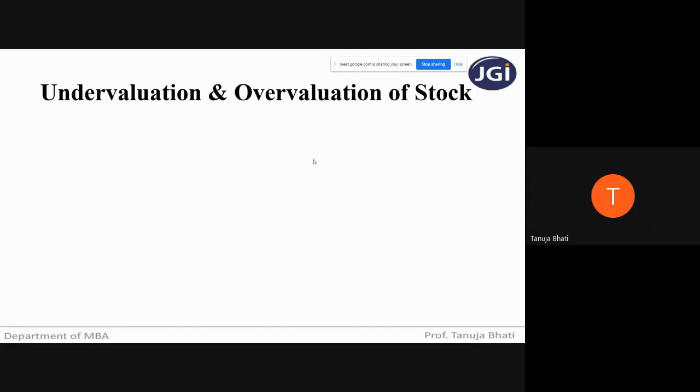Now suppose my opening stock actual value, always books have to show actual value. My opening stock in the books actually should have been 10,000, but I have shown it at 11,000. By showing it at 11,000, my net profit has decreased, correct? If my net profit has decreased by 1,000 rupees, then in order to arrive at the correct net profit, I have to add this 1,000 rupees back to the net profit because my opening stock is overvalued. So let us just understand this.